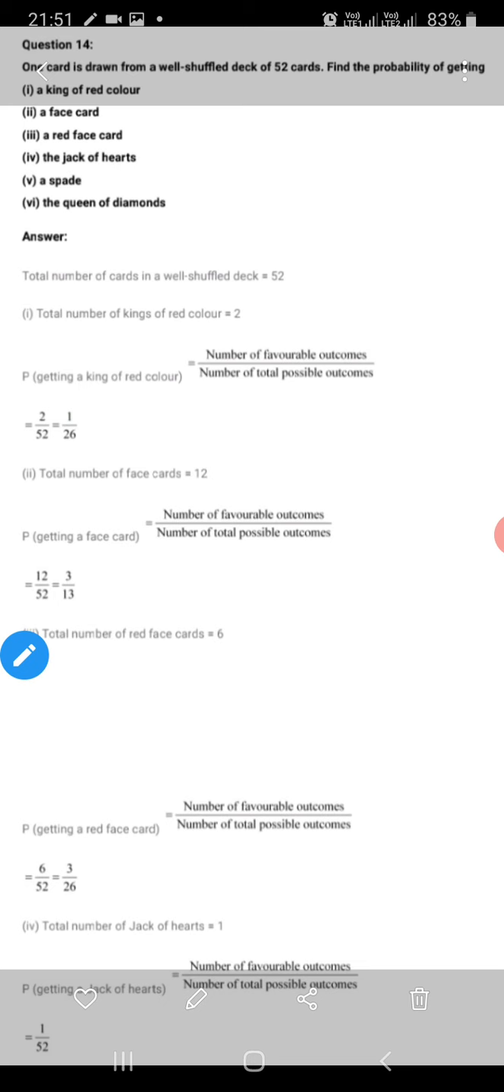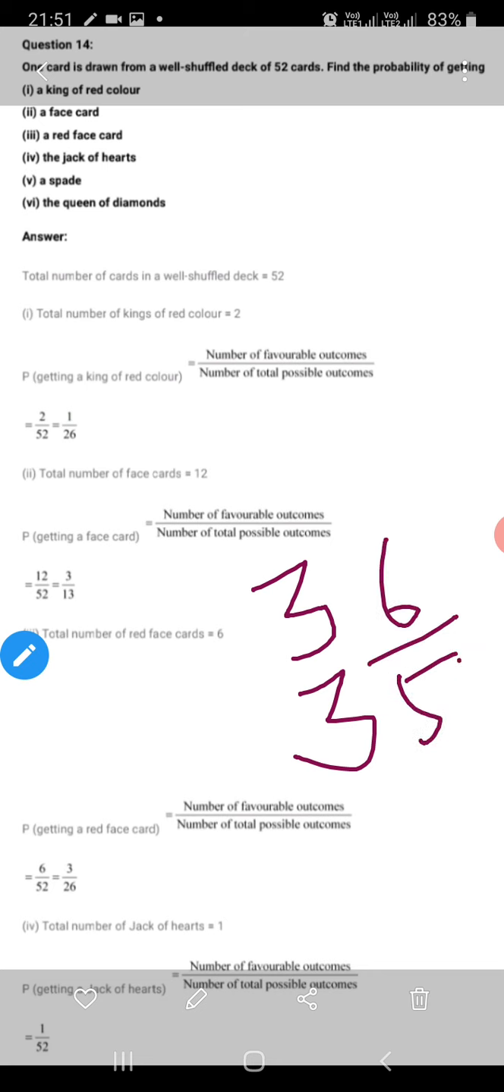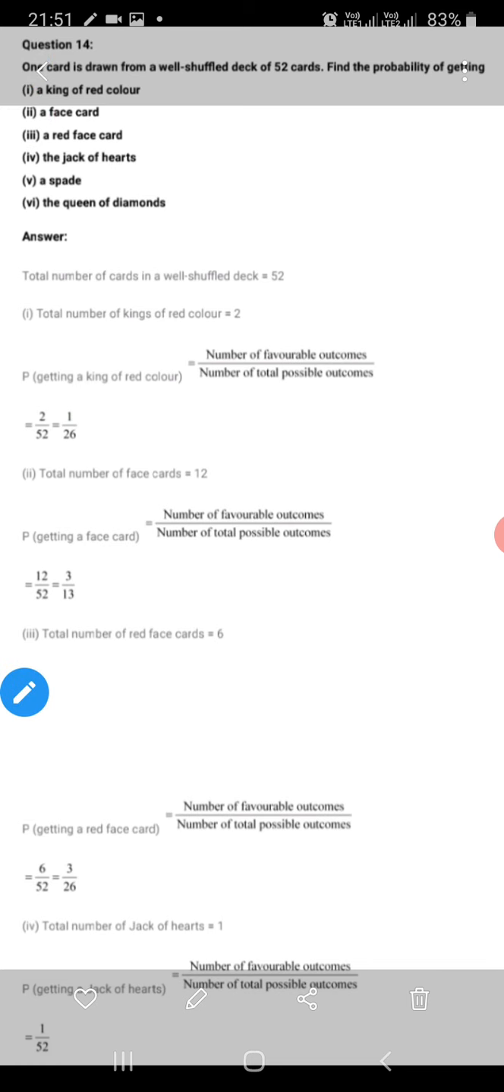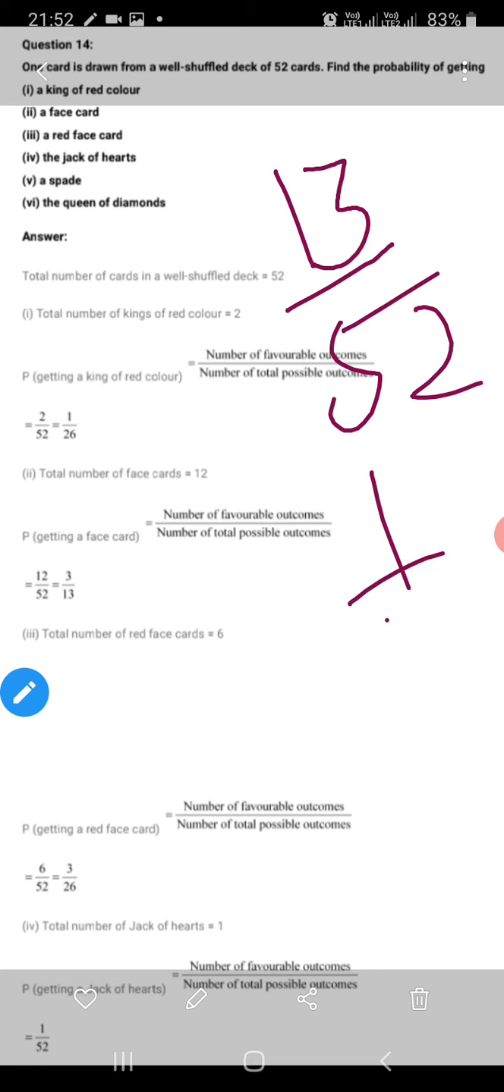Next says red face card. Red color means heart and diamond. So 3 face cards of heart and 3 face cards of diamond. So overall 6 upon 52. This is the answer. And the same question is asked for spade. Spades are 13 in number out of 52. So 1 upon 4 is the answer. Last is the queen of diamond. Queen of diamond is only 1.